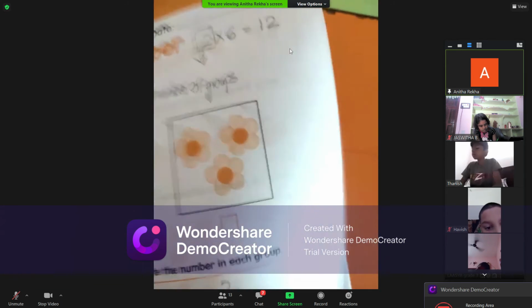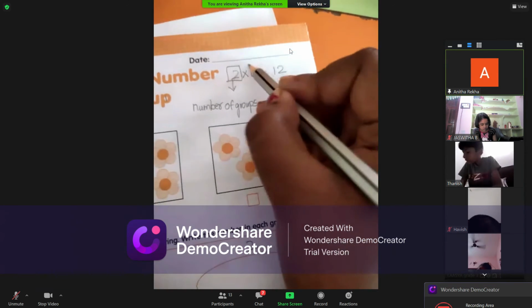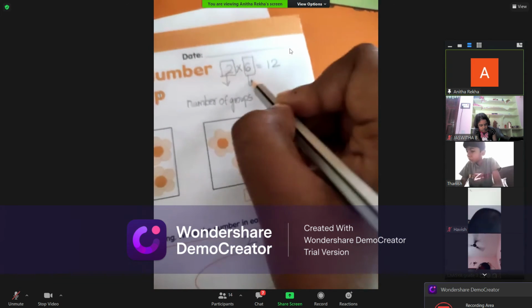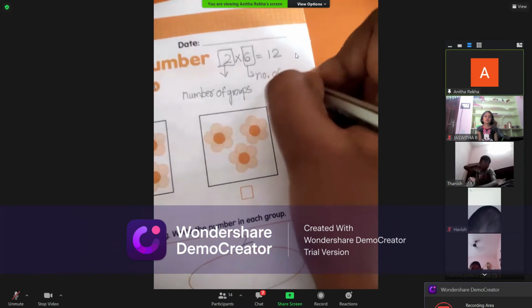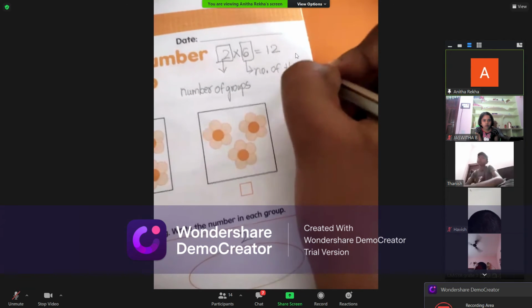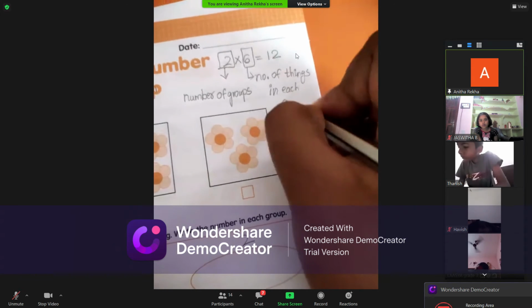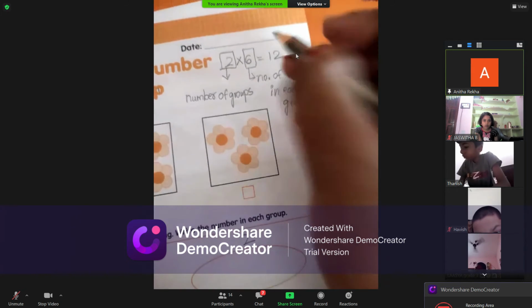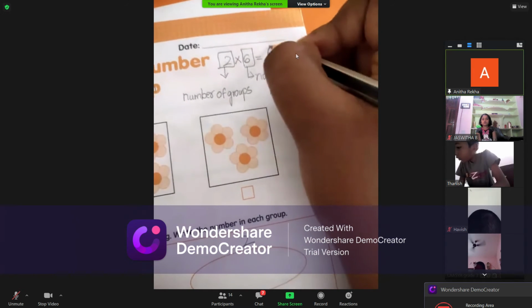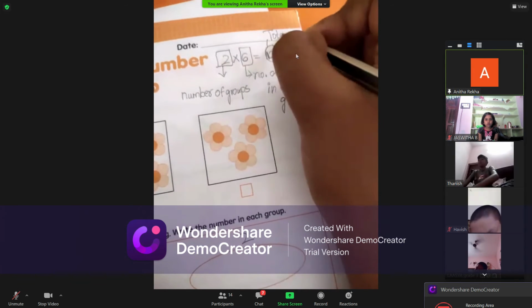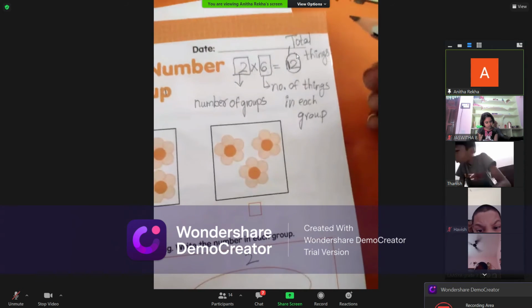Number of groups. Very neatly write down, children. 2 tells you the number of groups and 6 is the number of things in each group. 12 is the total, total things.